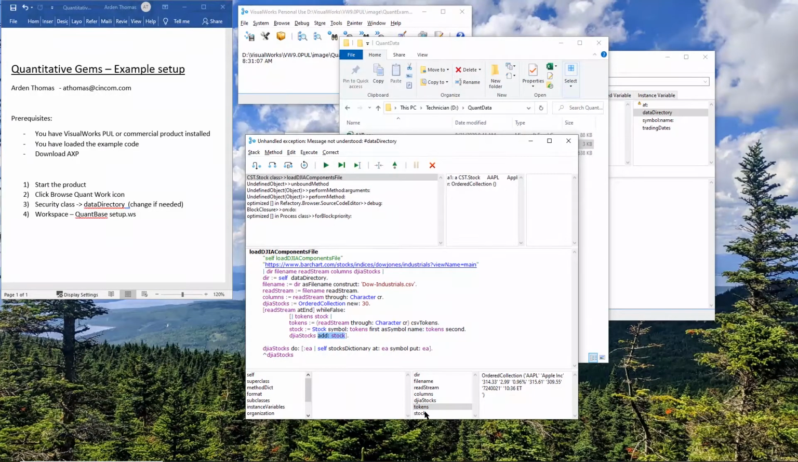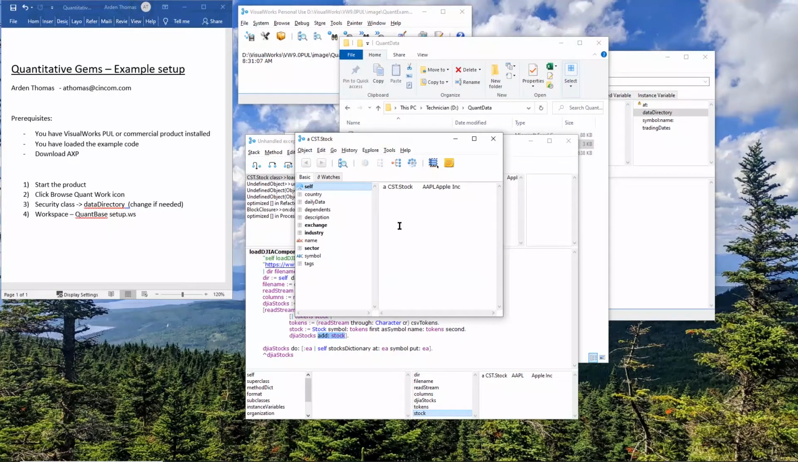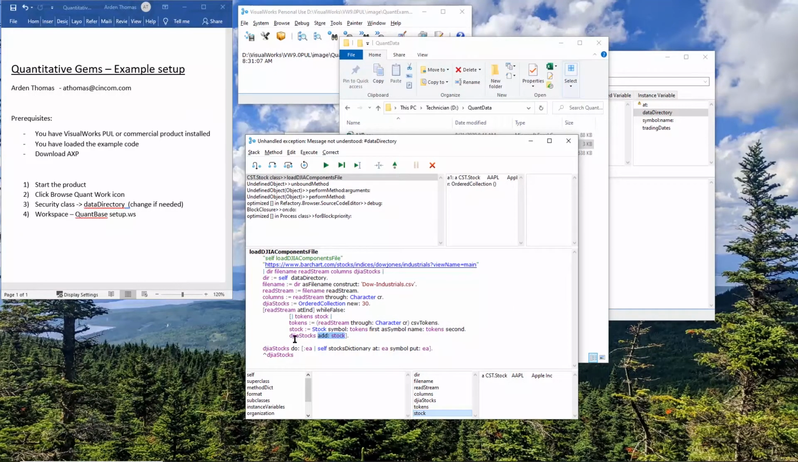And now I can actually look at that stock. It's a CST stock, Apple. I can look. The symbol is this. Name is this. Other things are not set yet because we don't have the data. We're just setting the symbol and the name. And to these, we're going to add the stock. We're going to do that for all of them.